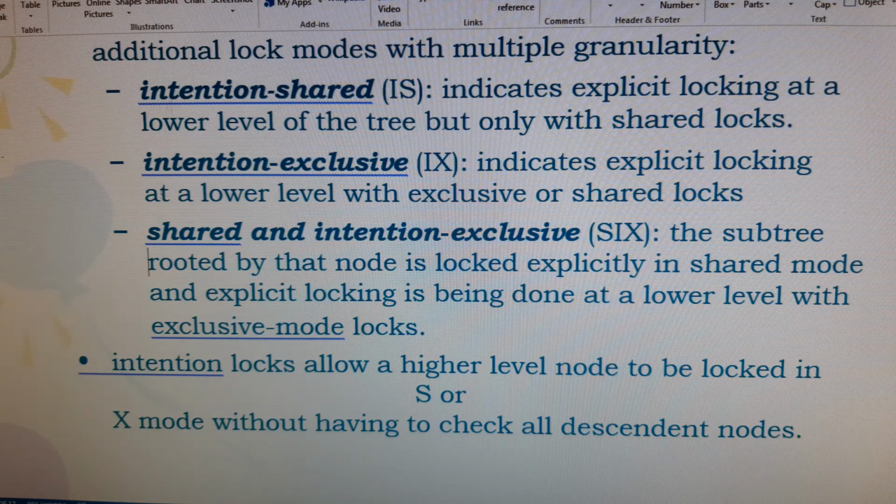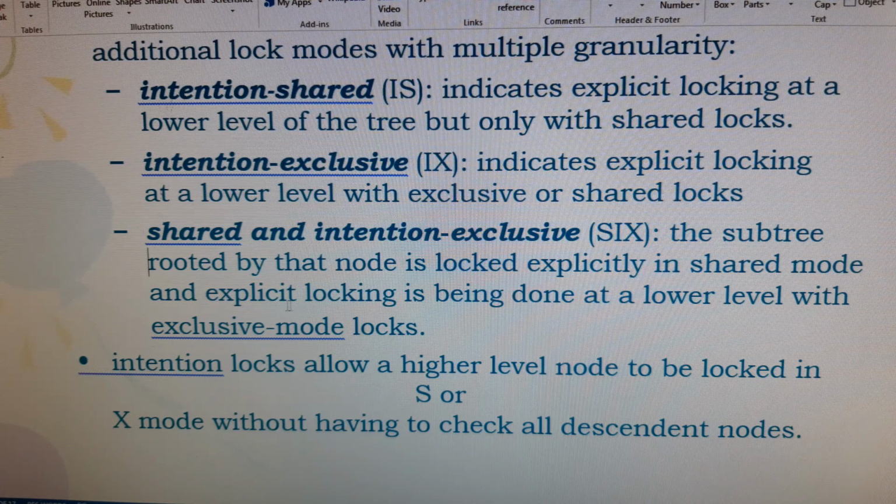So nothing but the lower level of the tree, but only with the shared lock. If it is exclusive, all the lower levels are placed with the exclusive lock. Shared means only read: all the lower levels of the tree can perform read operations. Here in exclusive, all the lower levels of the tree can perform both read and write